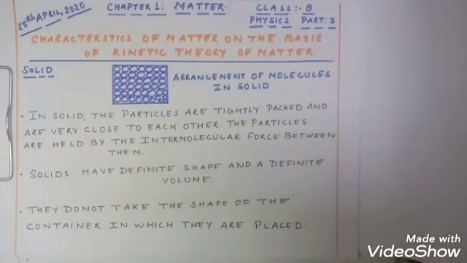Third one: they do not take the shape of the container in which they are placed. Since it is a solid, the molecules are very closely packed, so it cannot take the shape of a container. It can occupy only a little amount of space inside the container, but it cannot occupy the whole space inside the container. Let us see with the help of an example.